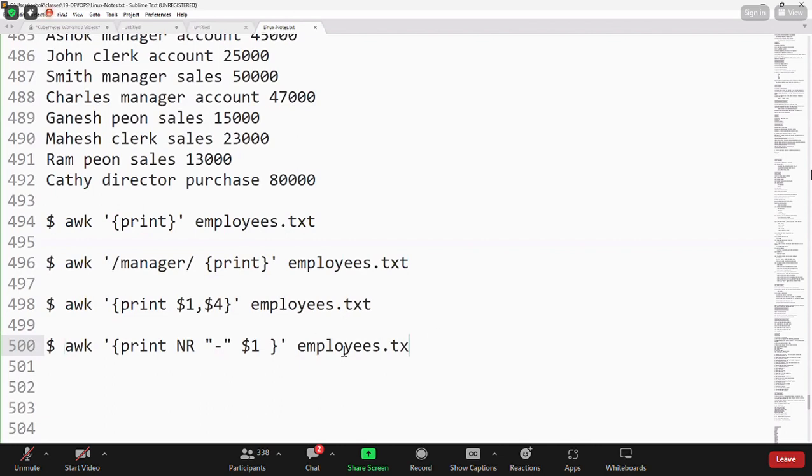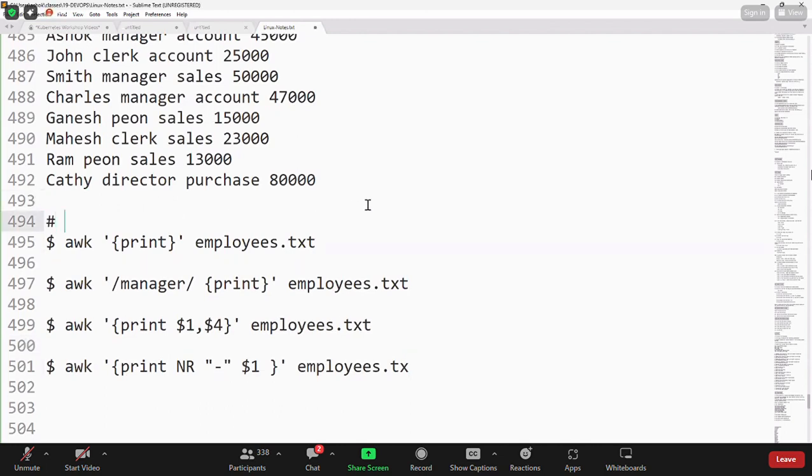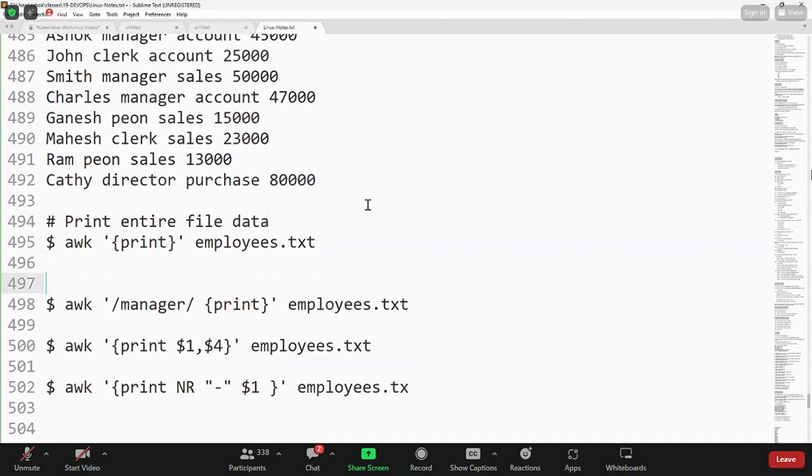What is the AWK command? This will print all the lines of data, print the entire file data. Print only manager role data.